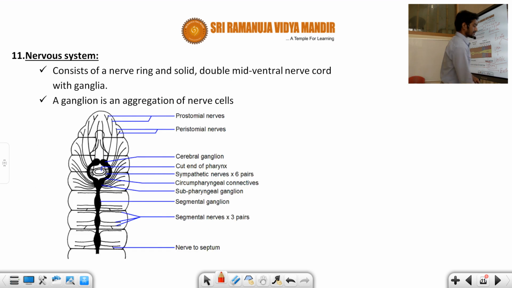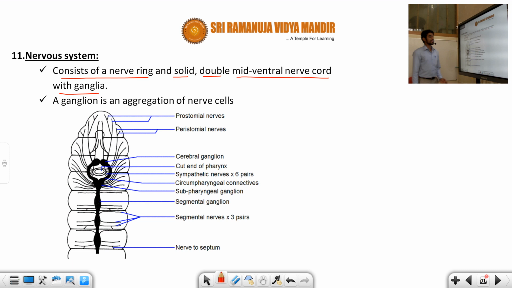Next, another important thing is the nervous system, students. Very important point, this one also. The nervous system consists of the nerve ring, which is very solid, and a double mid-ventral nerve cord with the ganglia present. Mid-ventral, okay. So we're talking about the ventral position only, this is the dorsal only.